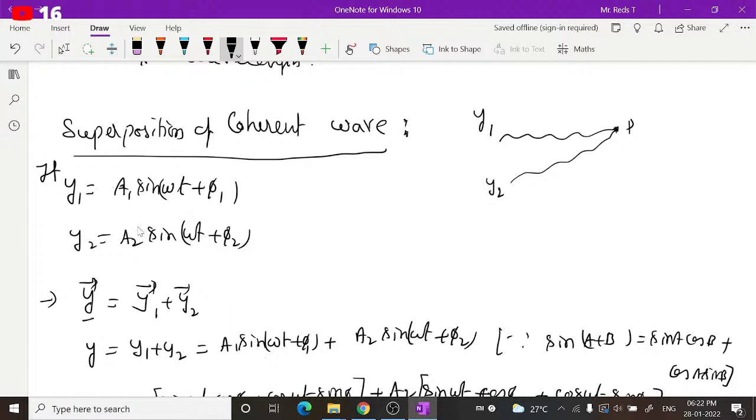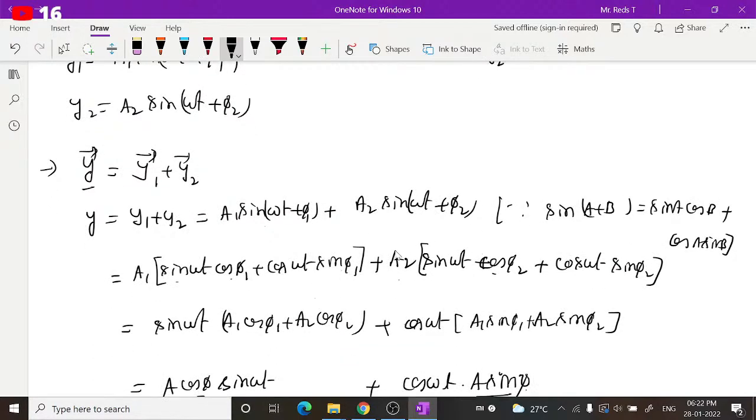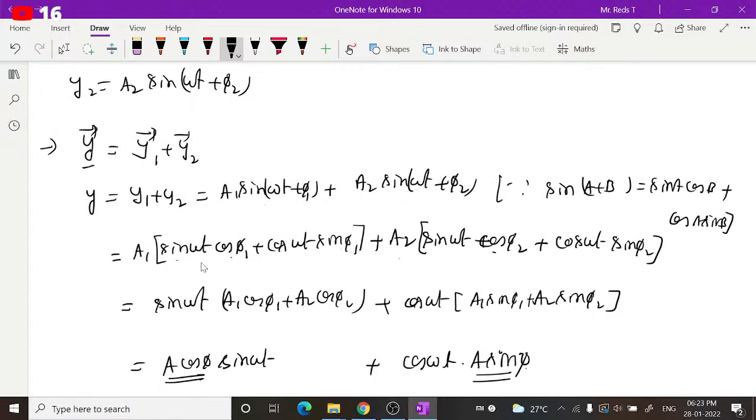By substituting this over here and simplifying, we get this. This is in the form of sin a plus b, and this is also in sin a plus b form. If you expand, sin a cos b plus cos a sin b, it is the same form. If you take the sin omega t terms out, we get a1 cos phi 1 plus a2 cos phi 2. Similarly, taking the cos omega t terms out, we get a1 sin phi 1 plus a2 sin phi 2.